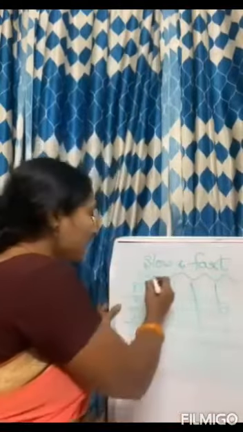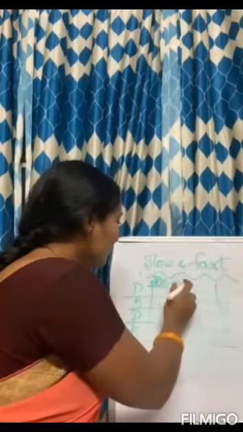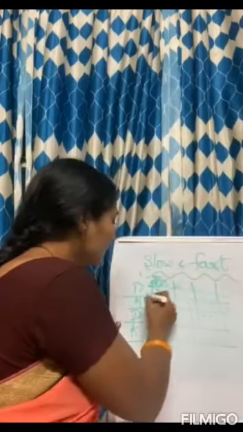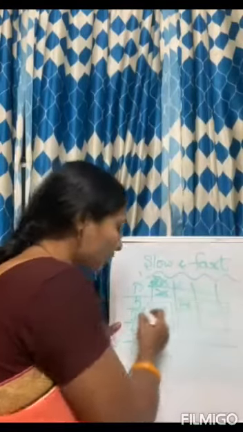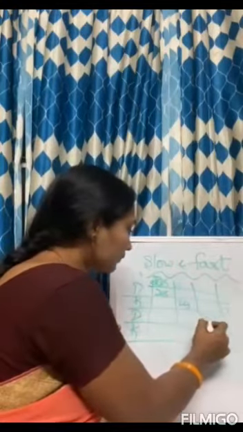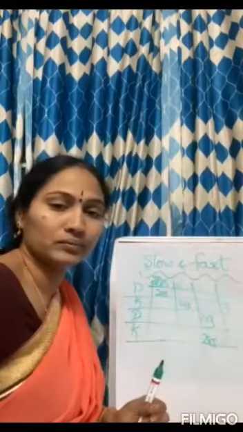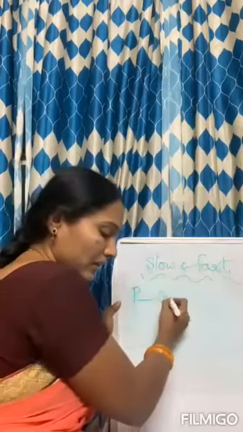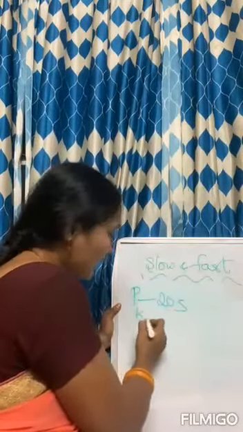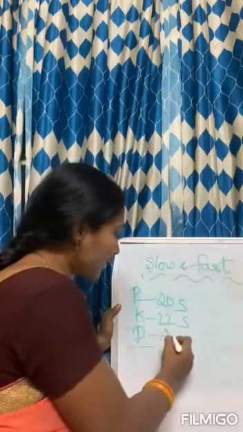So Priya has taken 20 seconds. How many seconds? 20 seconds. Next, Karthik has taken 22 seconds. And next, Divya has taken 25 seconds. And Kiran has taken 28 seconds. So Priya has taken 20 seconds. Karthik has taken 22 seconds. Divya has taken 25 seconds.